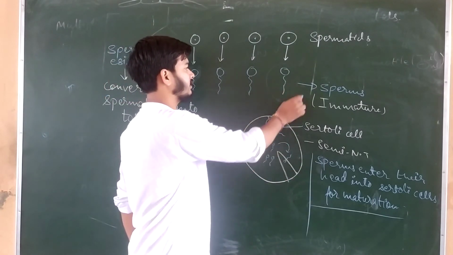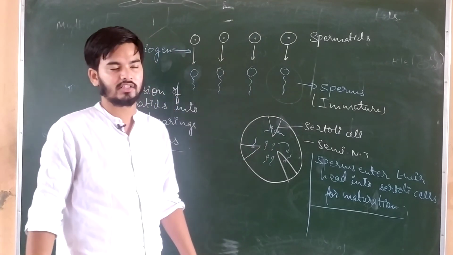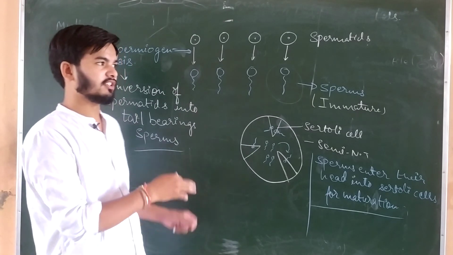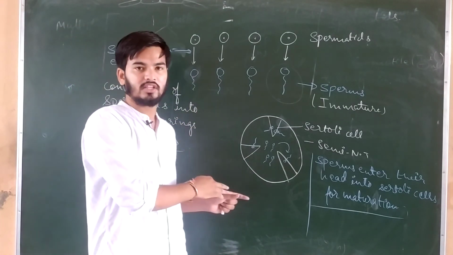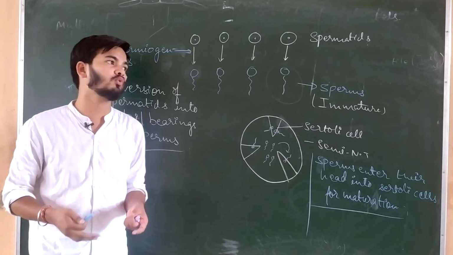So the sperms which are formed will enter into the Sertoli or sustentacular cells so as to enter into the phase of maturation. This is all about spermatogenesis. Now in the next video we will consider the next topic, that is oogenesis.